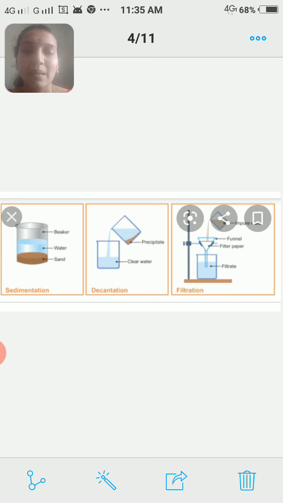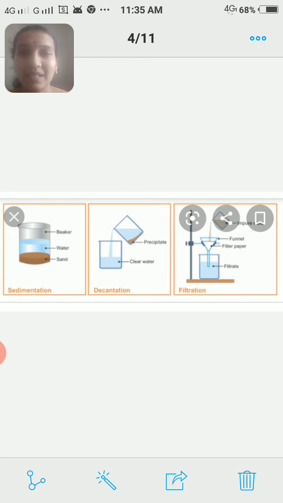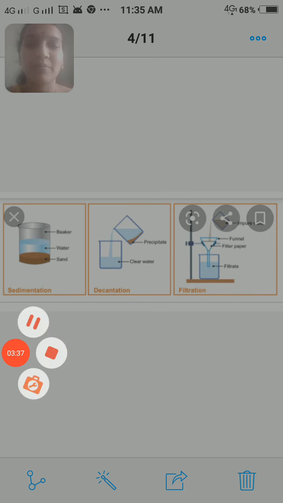These are the 3 methods of separation of insoluble solid substances from the liquid. I hope you have understood.